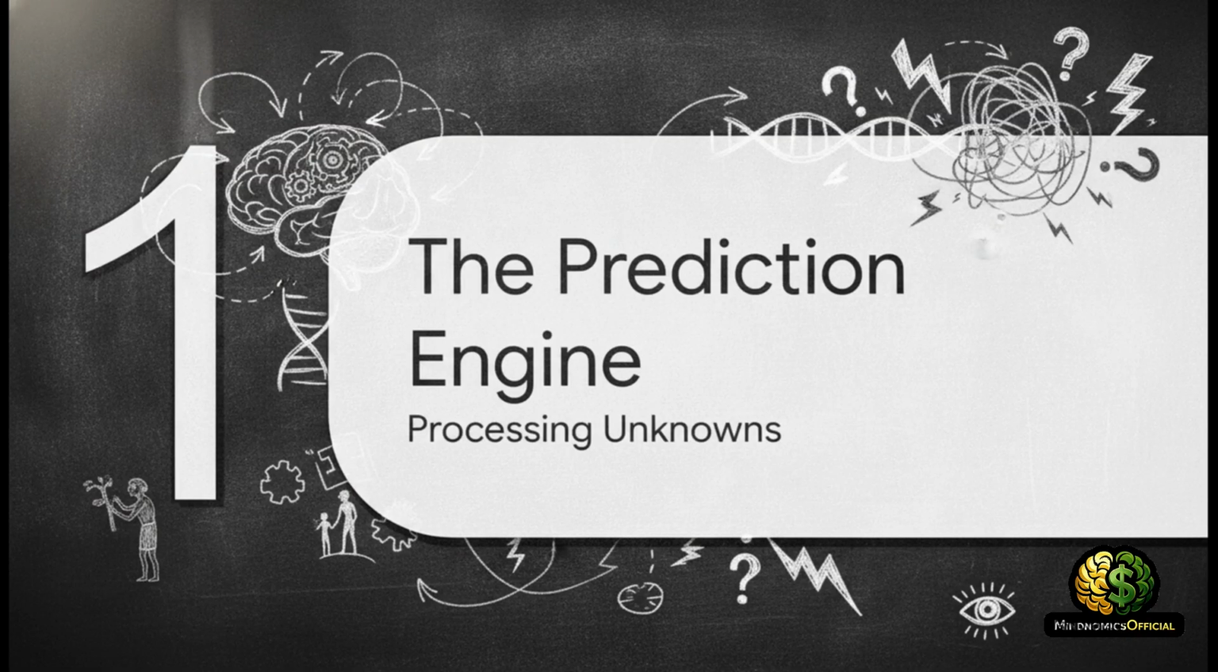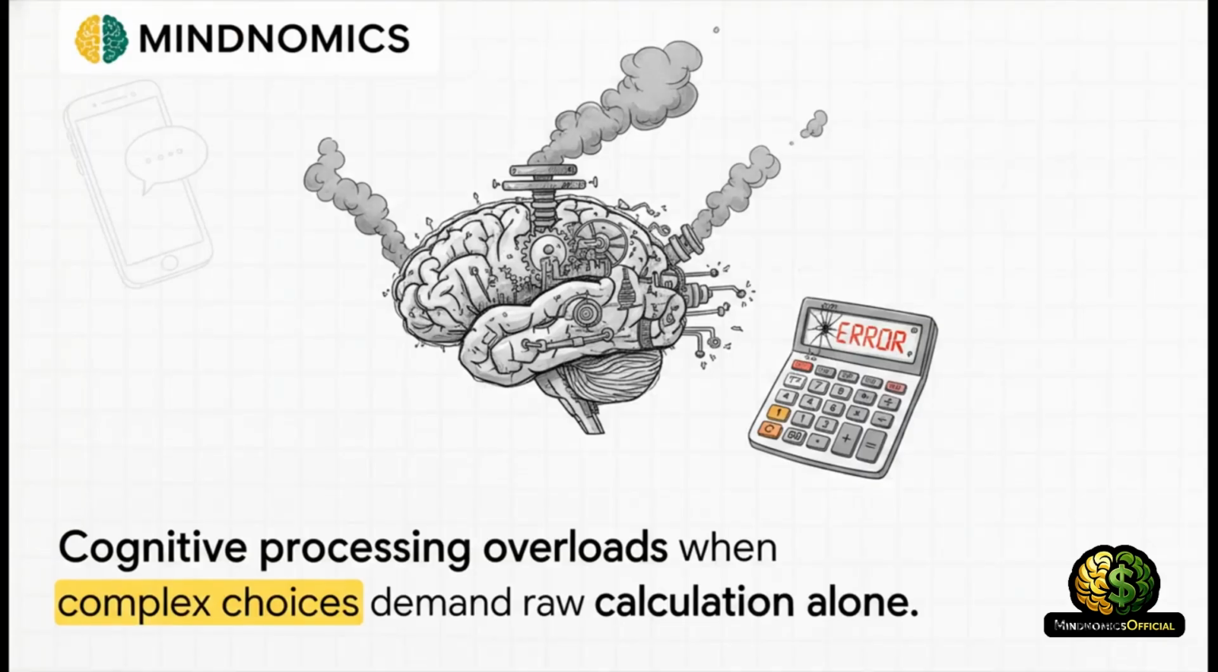Part 1. The Prediction Engine. Here's the thing about human cognitive processing. It instantly overloads when it tries to resolve really complex, conflicting choices using raw calculation alone. Your brain, you see, is not a calculator. It's a prediction engine. And when it faces missing data, like those disappearing text dots, it doesn't just compute a simple error code. It experiences a severe emotional and biological crisis.